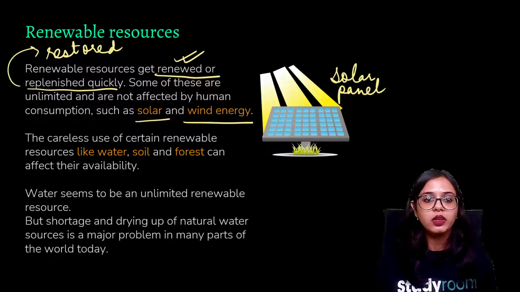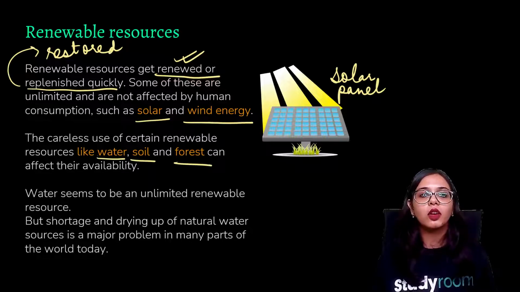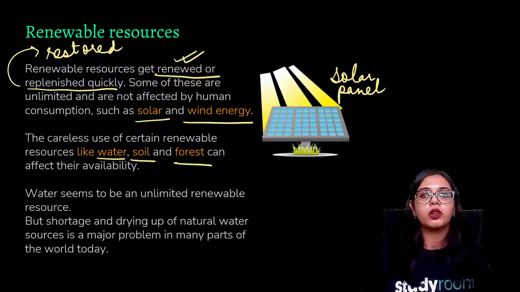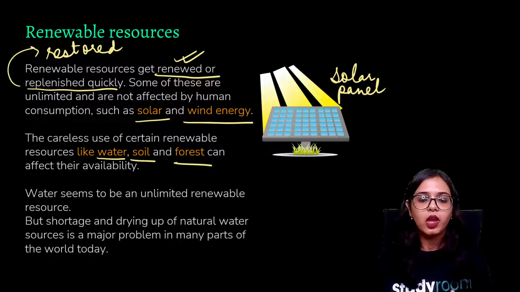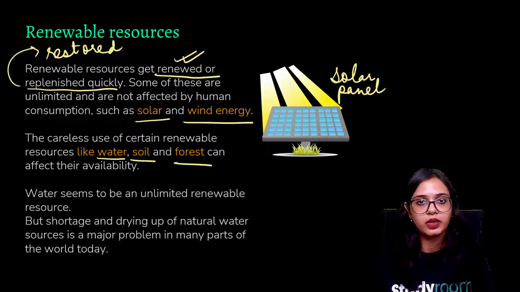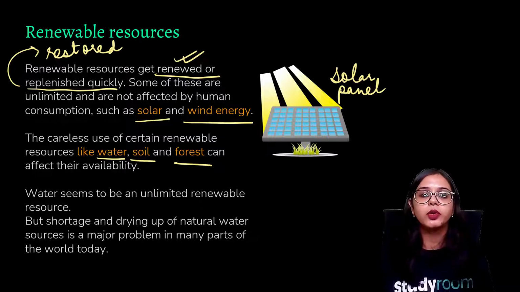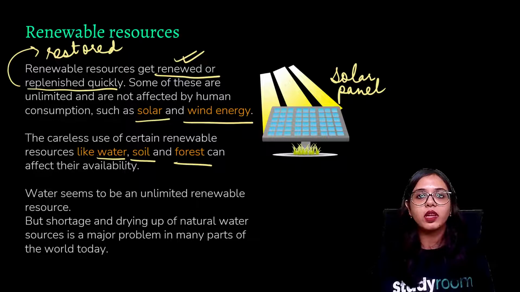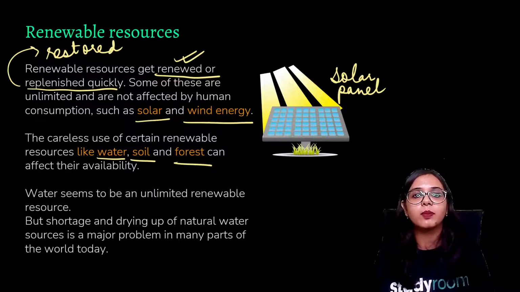such as water, such as soil, such as forest. Now you may think that water is available on earth in such a huge quantity, right? Soil is available almost everywhere, and forest also. But now that you're learning about the environment around you, you must be hearing about scarcity of water. You must be hearing about certain poor areas, or even urban areas, that are not getting a supply of water.